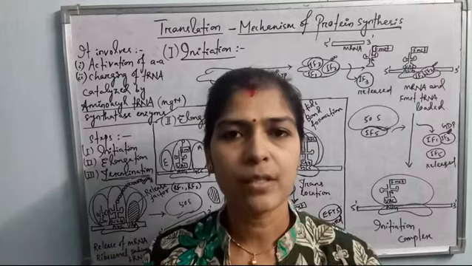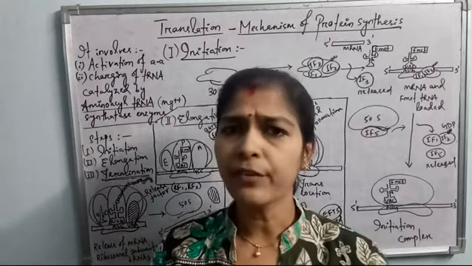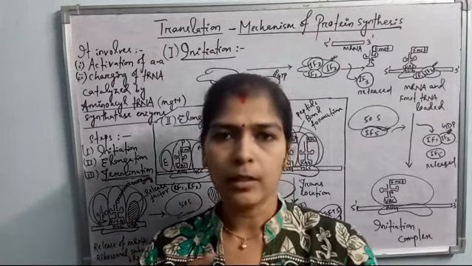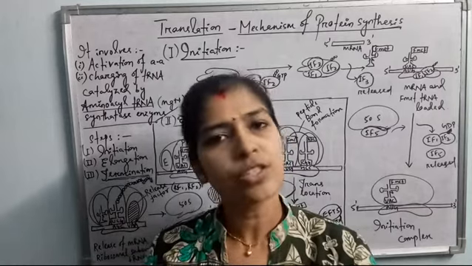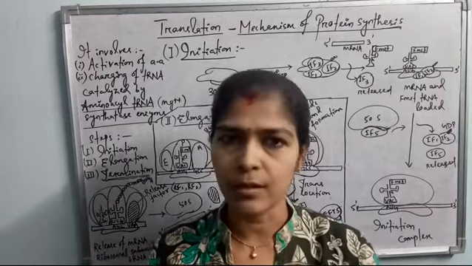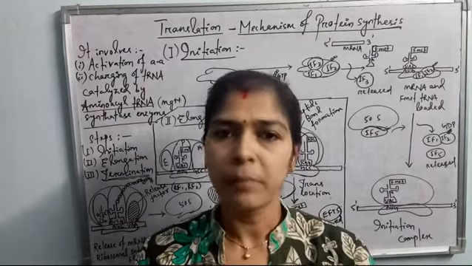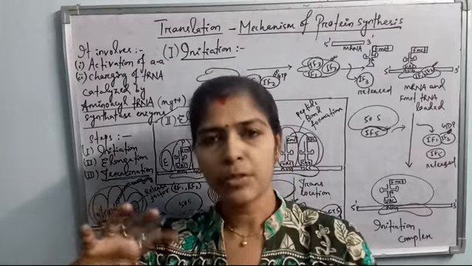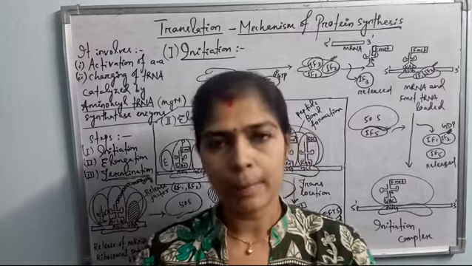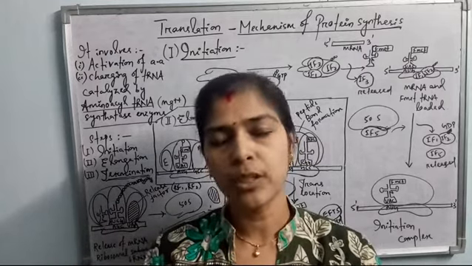This CCA sequence is the attachment site for the amino acid, and after the activated amino acid binds with the tRNA, the tRNA is charged. This is called charging of tRNA, which is also conducted by the same enzyme, aminoacyl tRNA synthetase. So these are the first two processes before translation begins. The amino acids are activated and tRNA is charged, meaning the activated amino acids bind to the tRNA molecule.